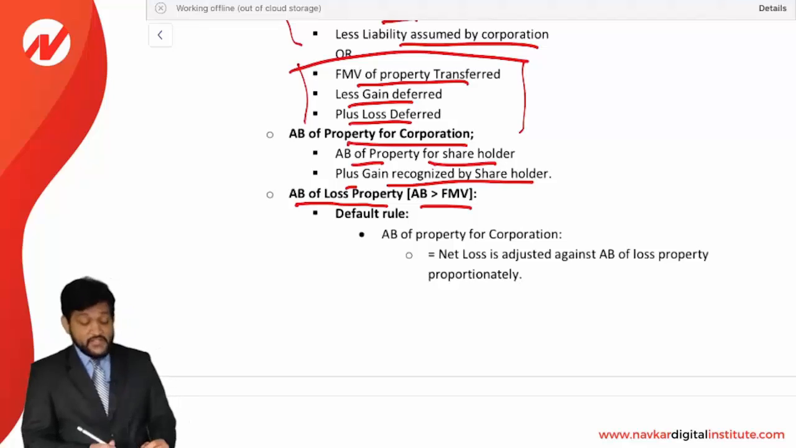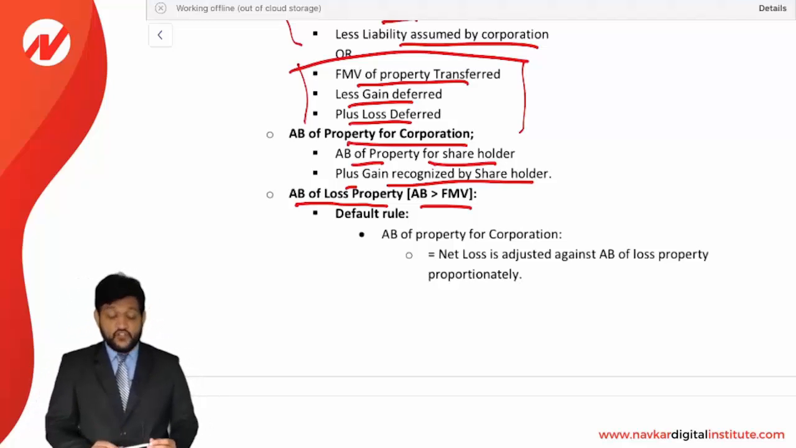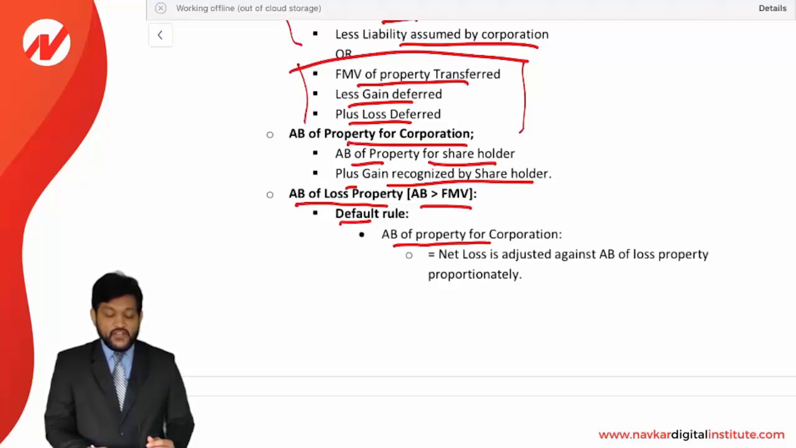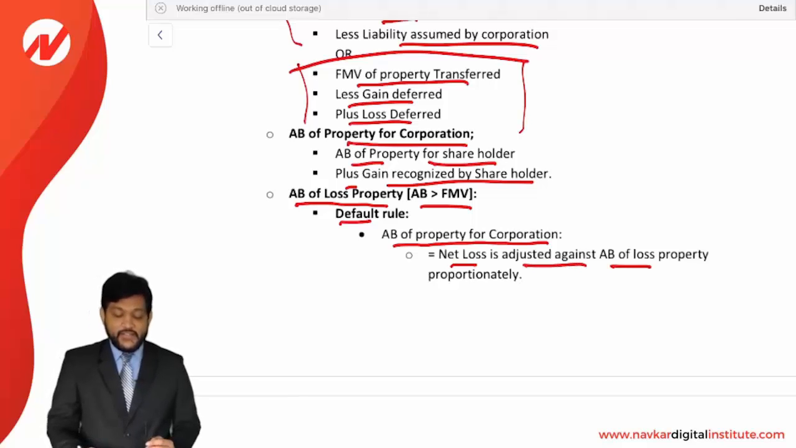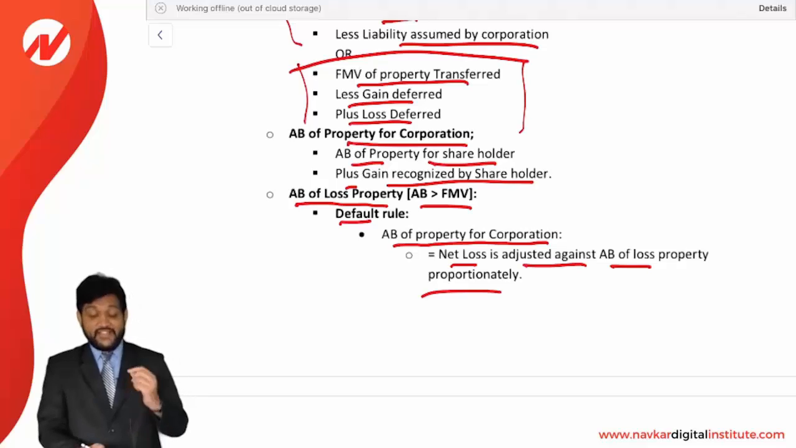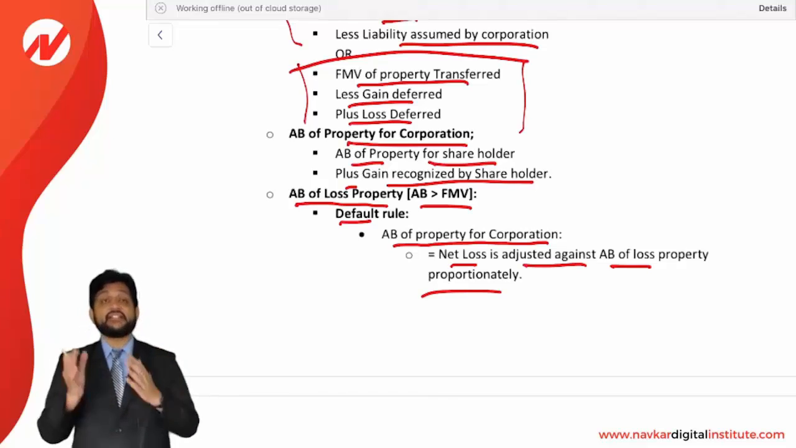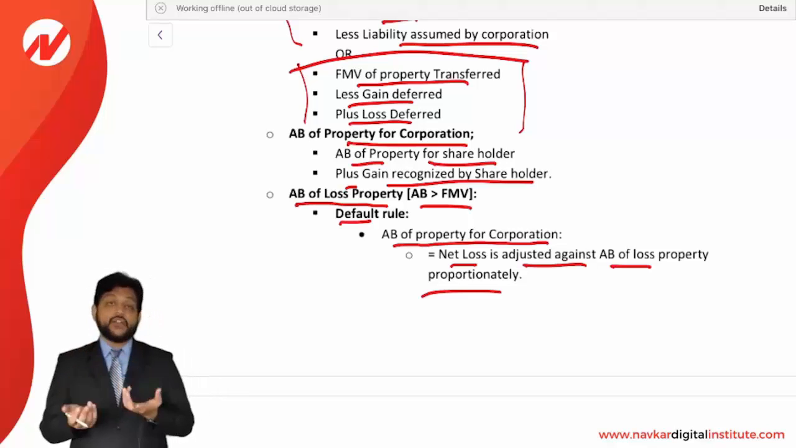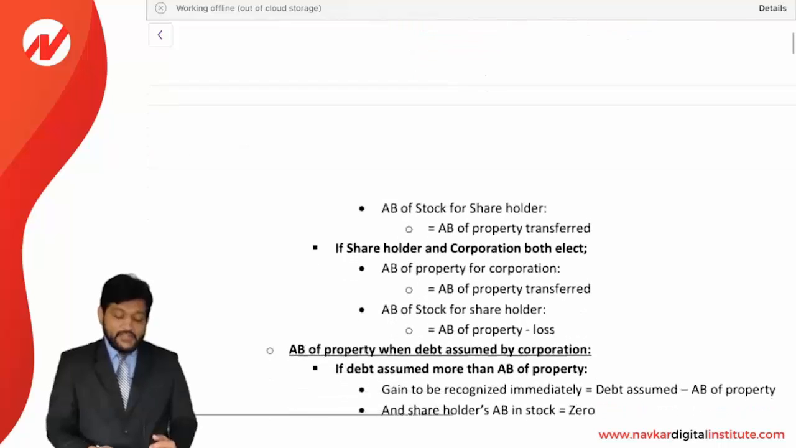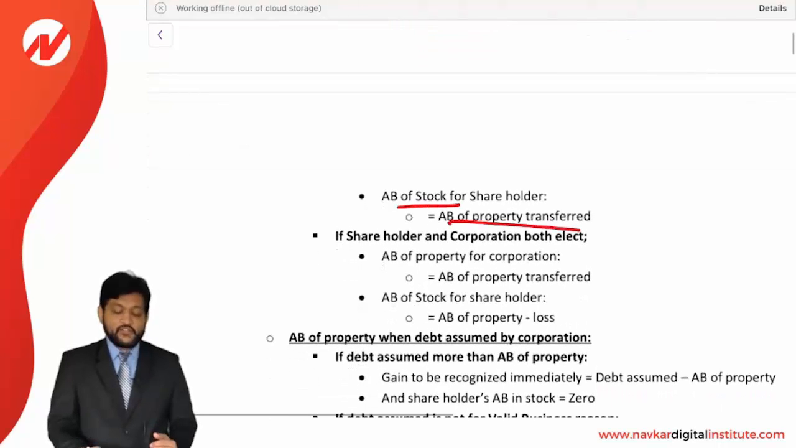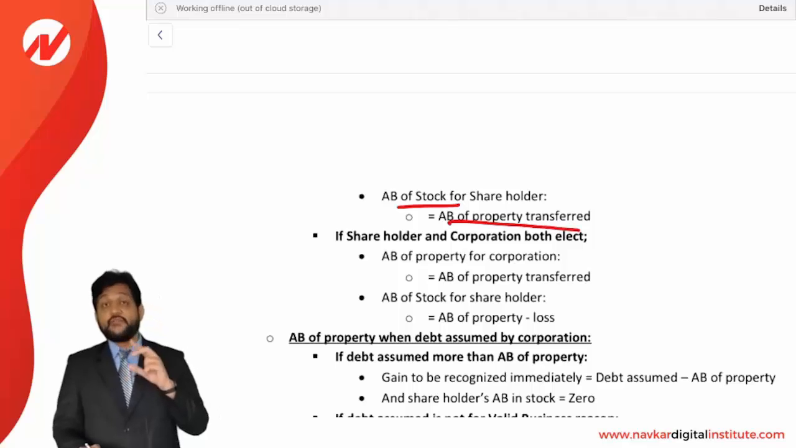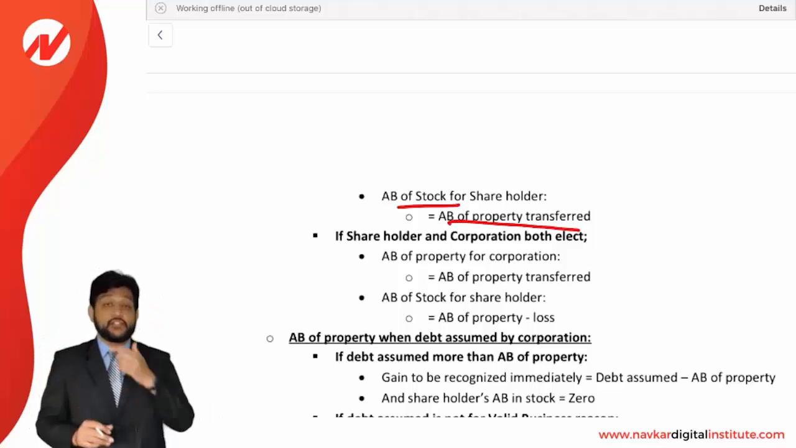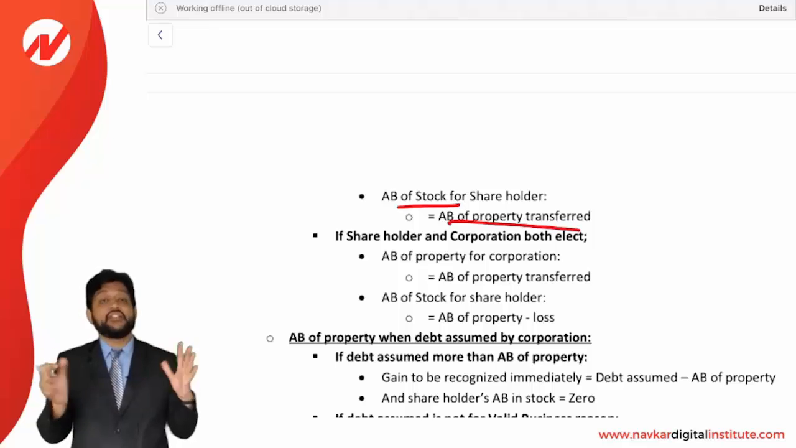Okay. Now adjusted base of the lost property, that is, where adjusted base is more than FMV. What is the default rule? The default rule is that the adjusted base of property for the corporation will be reduced, as the net loss is adjusted against the adjusted basis of the lost property proportionately. So it will reduce to FMV in the simple sense, and the adjusted basis of stock for the shareholder will be the adjusted basis of the property transferred. So either one will bear the loss. Here the corporation is bearing the loss and the shareholder is getting AB straight away.